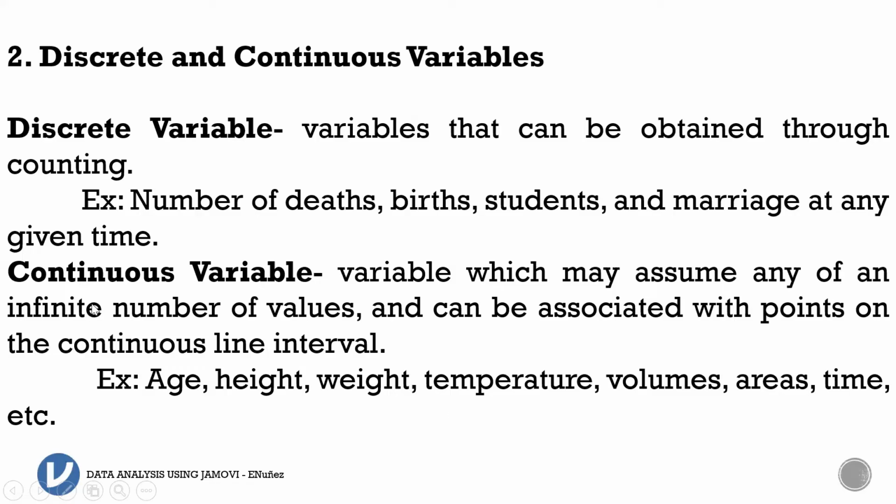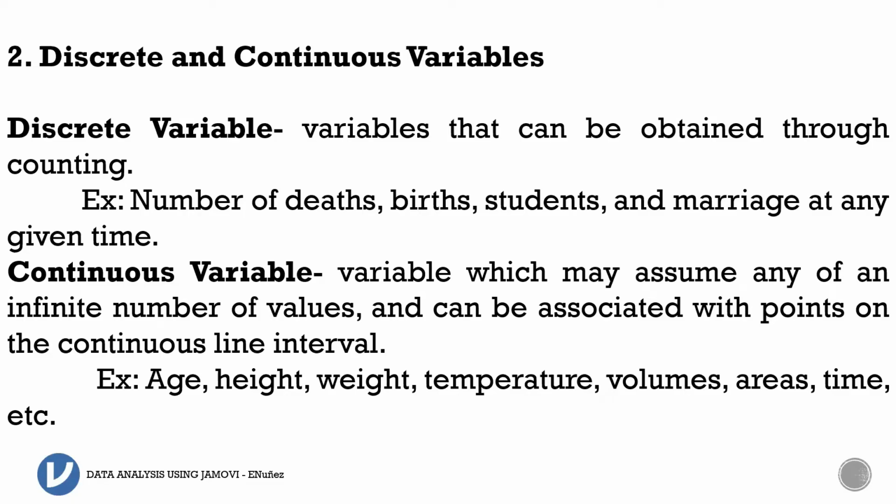The thing here is when you distinguish it, you need to distinguish the variable into discrete and continuous. When we say discrete, it is countable, while when we say continuous, the point something is very important. Along with it is the volume, areas, time, and etc. There are a lot of variables that we can consider that the point something is very important. So we are now done in discussing discrete and continuous variable.